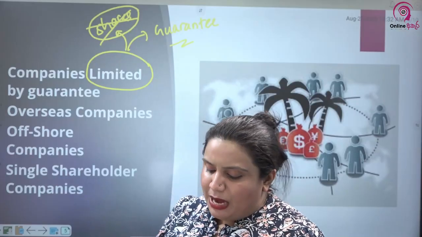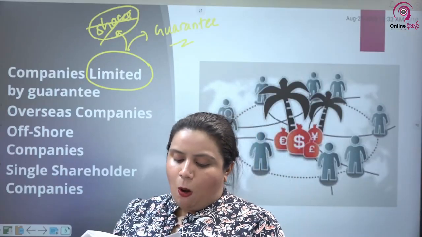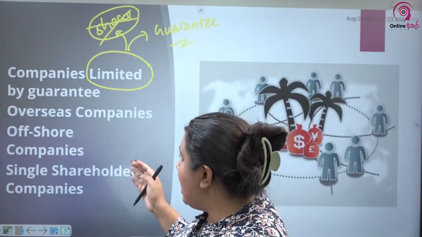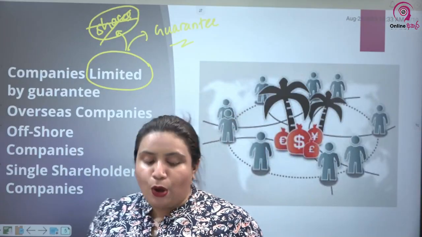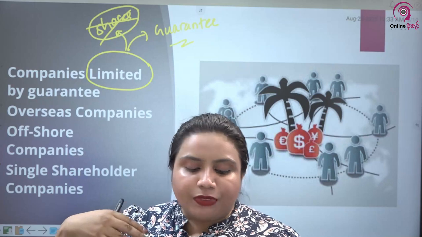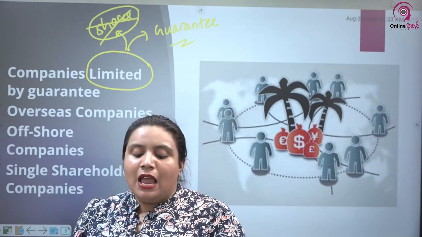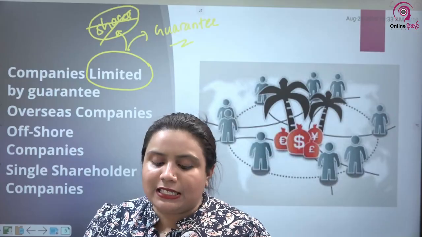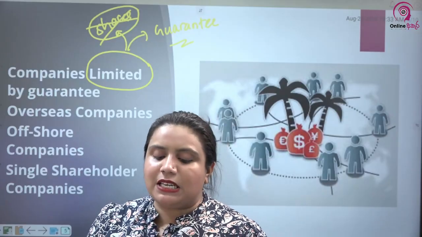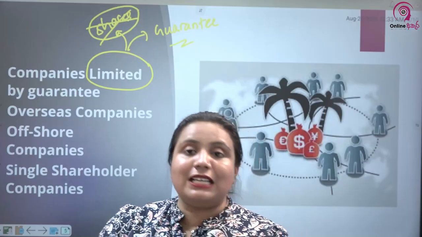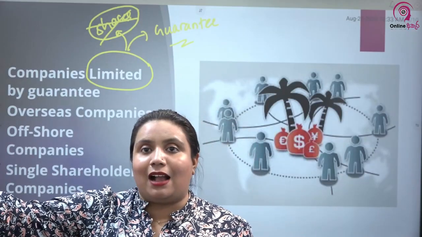An overseas company means any company or body corporate incorporated outside of Sri Lanka. What we call an overseas company is a company or a body corporate that has been incorporated outside Sri Lanka, and after the appointed date, establishes a place of business within Sri Lanka. So basically, it's a company or a body corporate that is incorporated outside Sri Lanka.